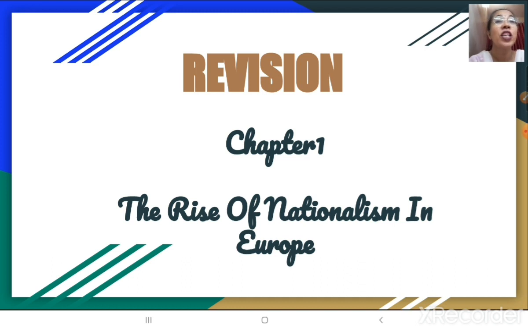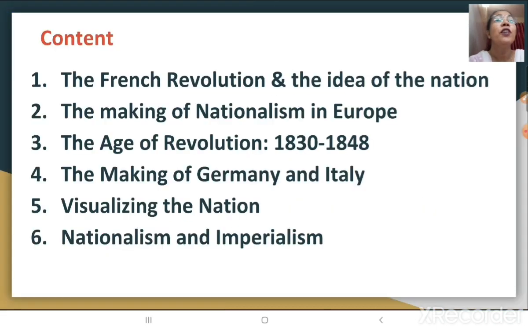First, we will refresh the contents of the chapter. We have already covered them in our explanation session of the chapter. And what are they? The French Revolution and the idea of the nation, the making of nationalism in Europe, the age of revolution between 1830 and 1848, the making of Germany and Italy. Then we will also be revising visualizing the nation, and at the end nationalism and imperialism.